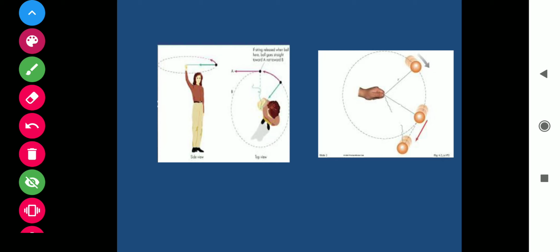So we have looked at different examples where there was acceleration, retardation and no acceleration.